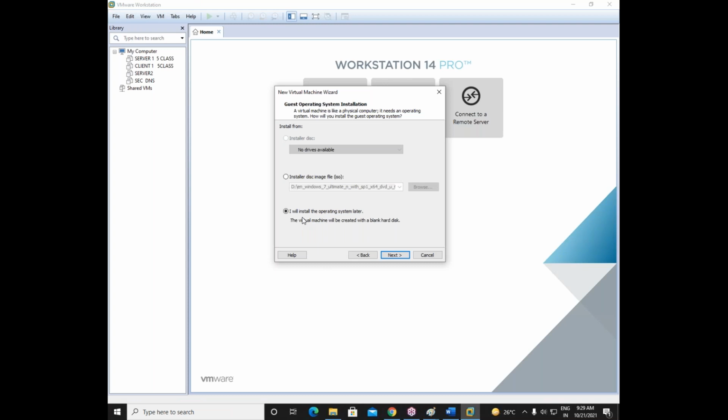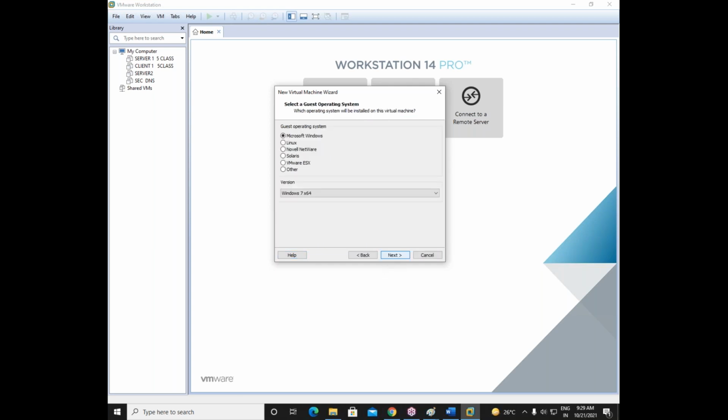So let us go back. What I have selected here is that I will install the operating system later. That means I'm just creating a virtual machine here, friends. OS installation we will do later. Next. Now it will ask you to select the operating system, which operating system you are planning to install.